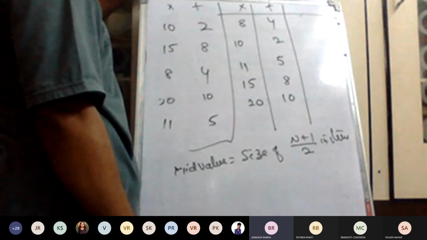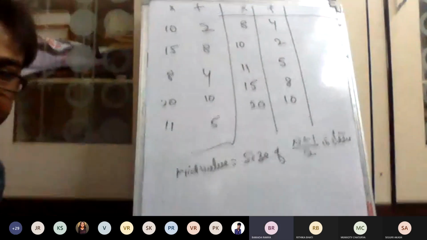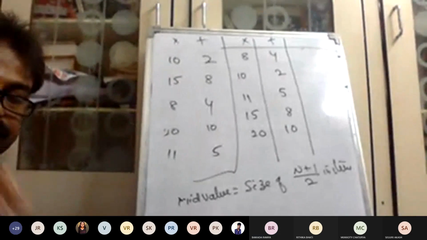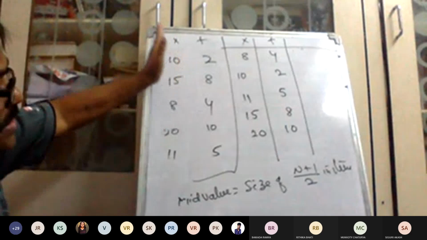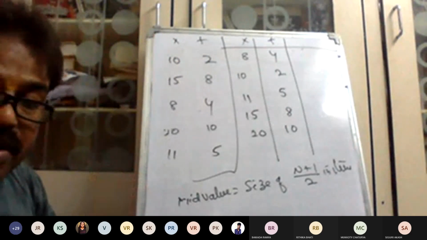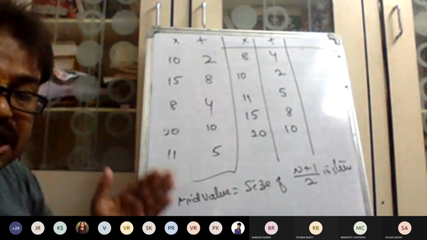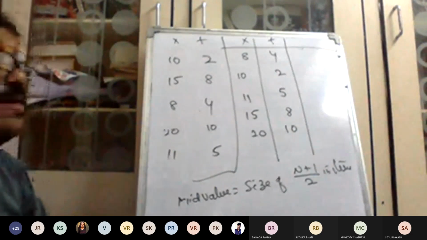Sir, can you adjust the screen? We are not able to see the top. Okay now? Yes, sir. First step, the variable X values we have to arrange in ascending order. When arranging in ascending order, the corresponding frequency is also taken into consideration.